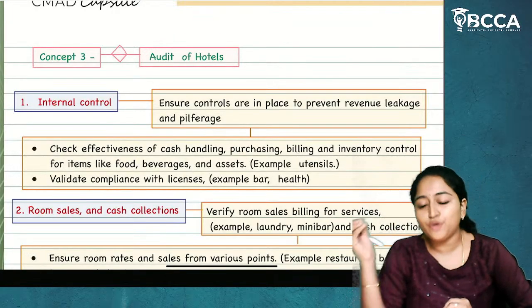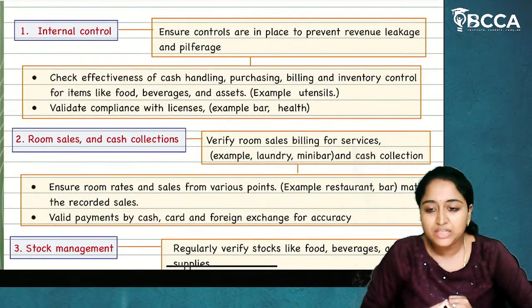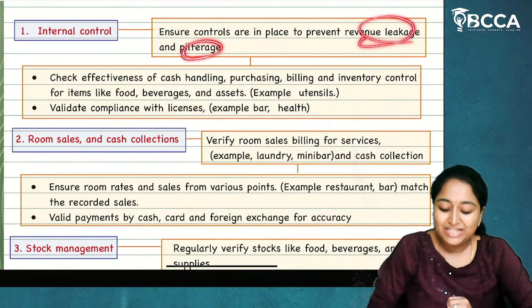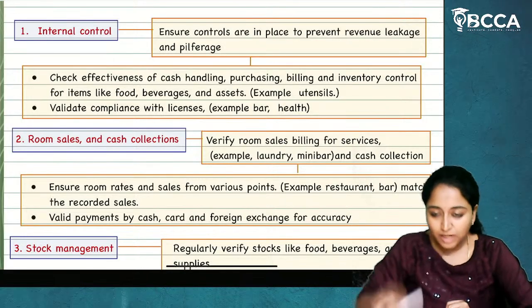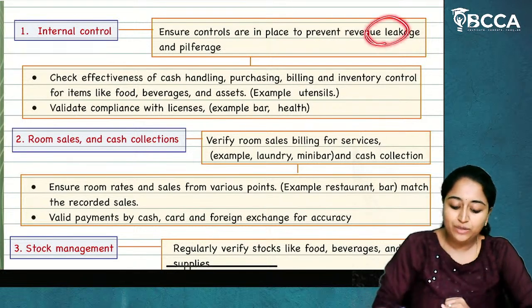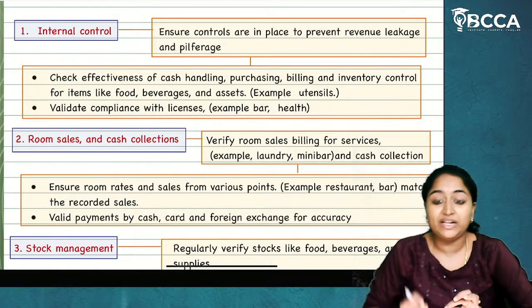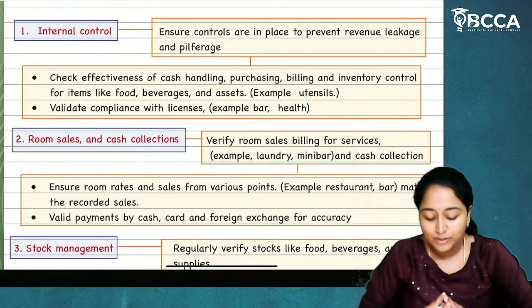Now, for audit of hotels, what verification will be done? First, you will check the internal controls. Ensure controls are in place to prevent revenue leakage and pilferage. Now, what is called pilferage? If there is any theft by internal people, it is called pilferage. So, to safeguard against any revenue leakage or pilferage, prevent it beforehand, whether there are enough internal controls or not will be analyzed.